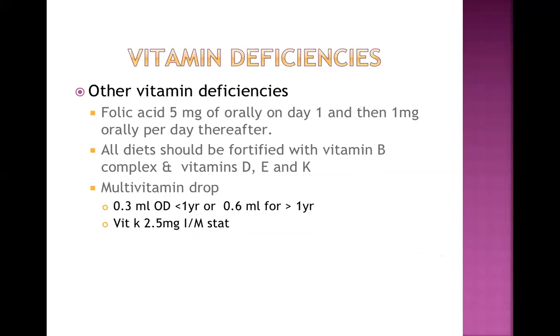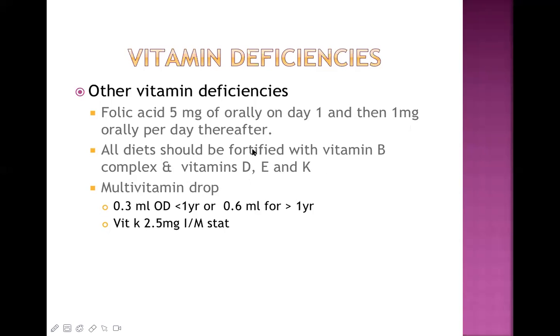Now, what about other vitamin deficiency? What do we do? Give folic acid. Folic acid is another very important vitamin. Under which group does folic acid belong? Yes, vitamin B9. Very good. Excellent. So it belongs to the vitamin B complex family. B9 folic acid is given 5 milligram orally on day 1, and then 1 milligram orally per day thereafter. All diets should be fortified with vitamin B complex and vitamin D, E, and K as well.